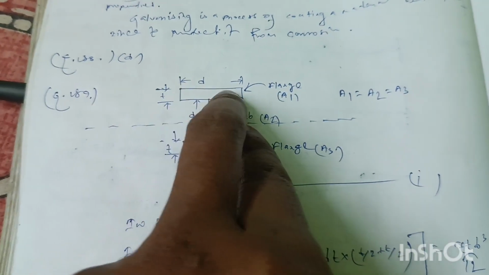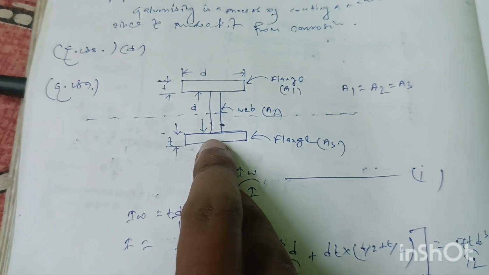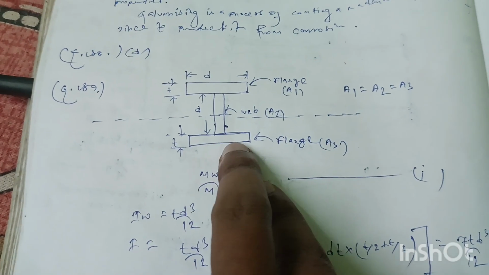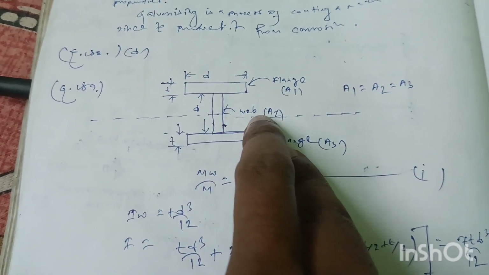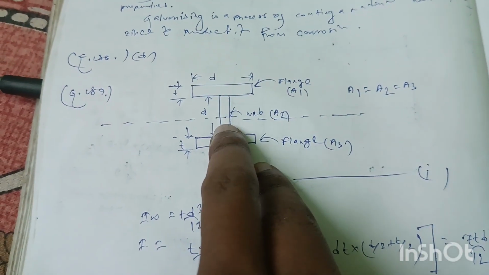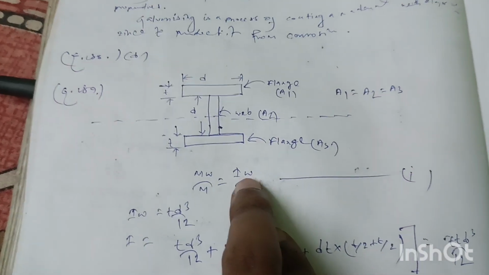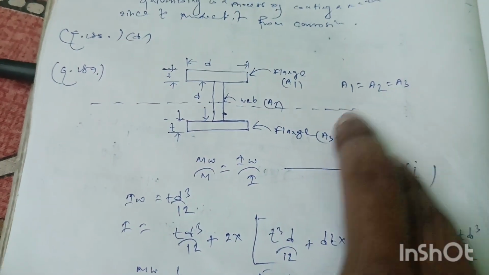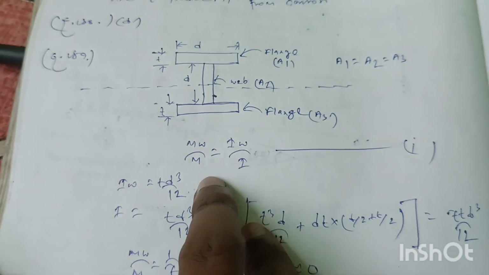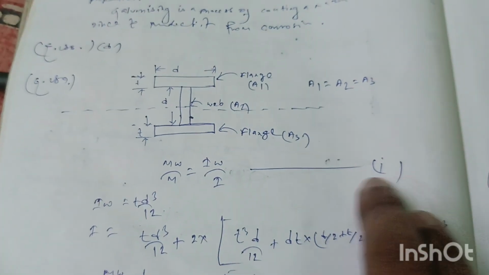The dimension of the top flange is D into t, and the dimension of the bottom flange is also D into t, but the dimension of the web is a vertical clear distance D and thickness t. Now for this condition, we have to use this equation: Mw divided by M is equal to Iw divided by I. That is equation number 1.